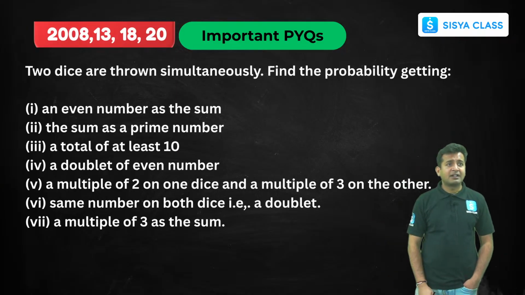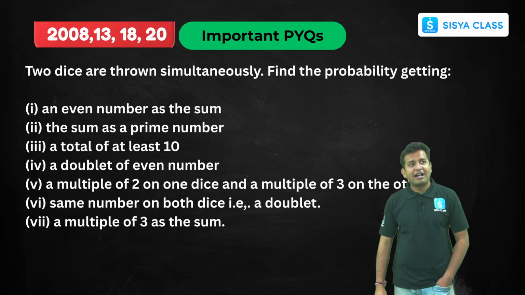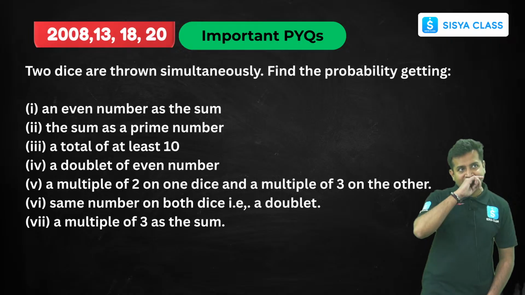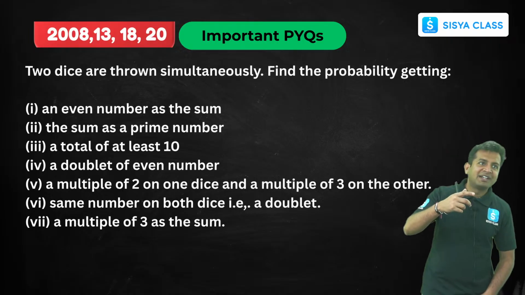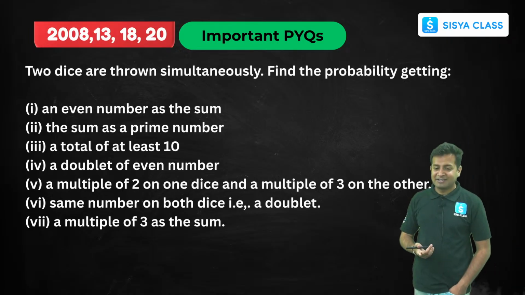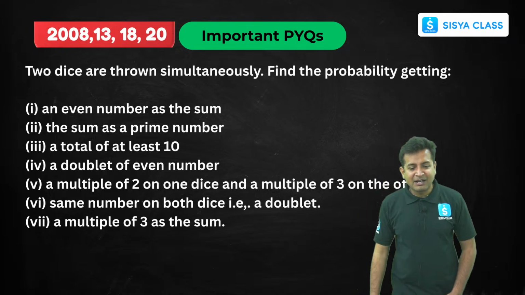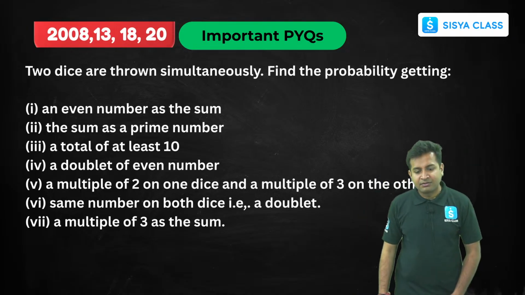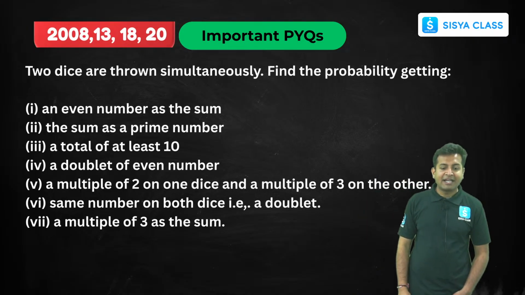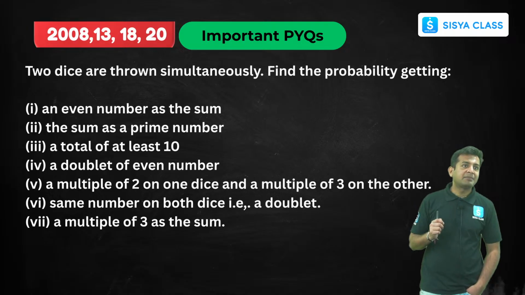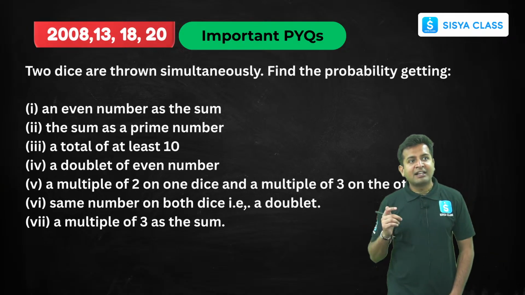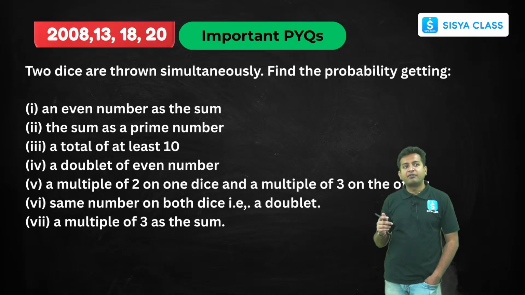this question was asked multiple times, and every 5 years they have asked, for 2008, 13, 18, okay, 20 maybe, this time they can ask. So what is happening is 2 dice are thrown simultaneously. Find the probability of getting an even number as a sum. Okay, even number as a sum. The sum as a prime number, a total of at least 10,